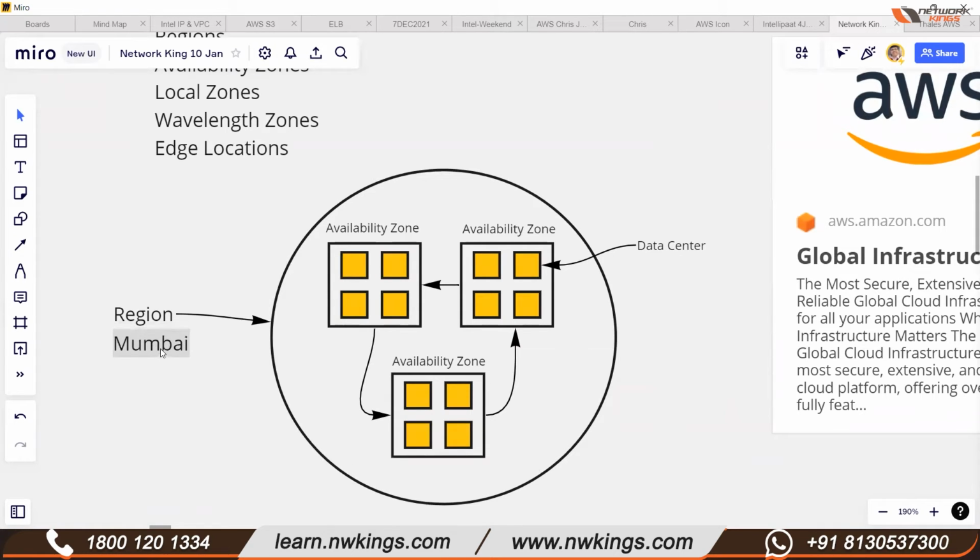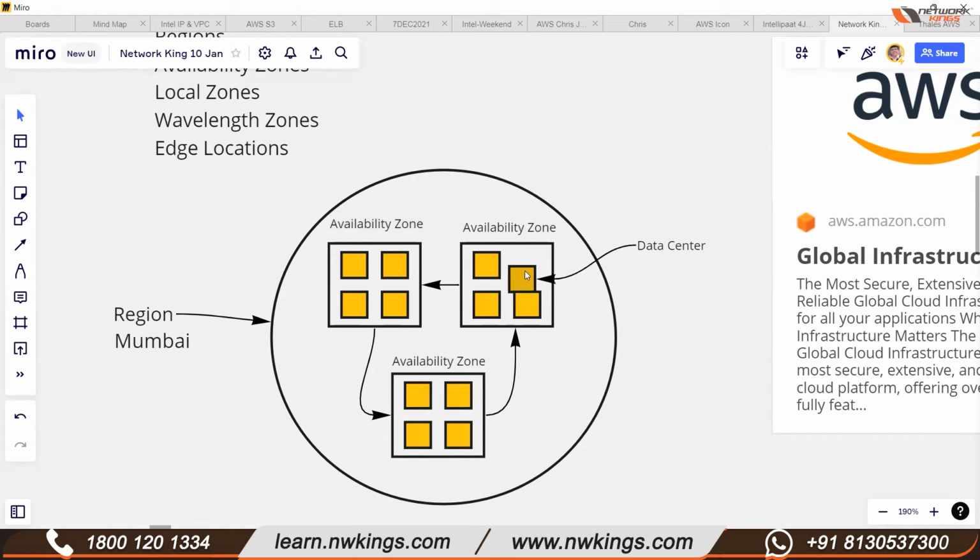In order to understand any region, you have to understand that every region is a group of multiple availability zones. Let's say in Mumbai we have 3 availability zones, and these are independent as well as tightly connected together. Number 2, every availability zone is a group of data centers. This availability zone is a group of data centers, and this one also is a group of data centers.